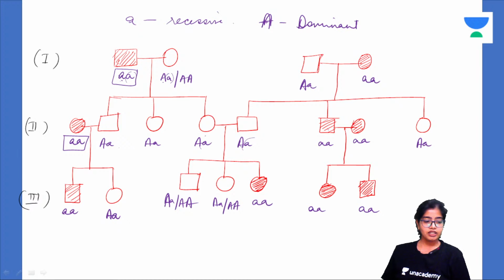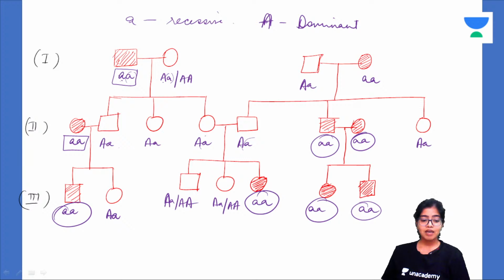So, wherever it is expressed, we have seen that it is homozygous. Homozygous means both the alleles are of the same type. It is not that one is dominant, one is recessive. Both are either dominant or both are recessive. Homozygous condition.